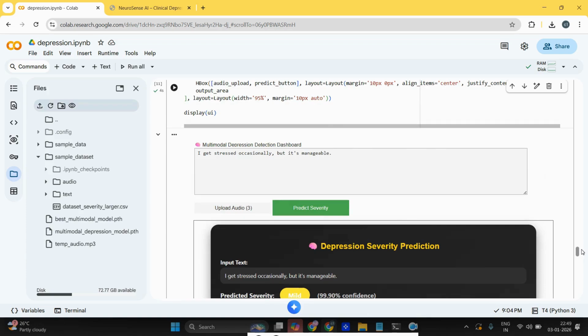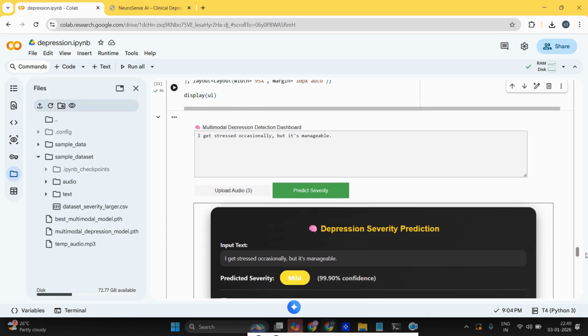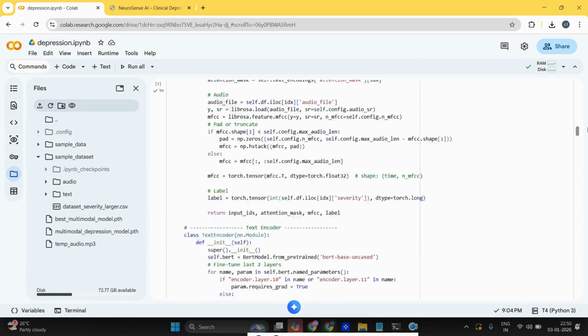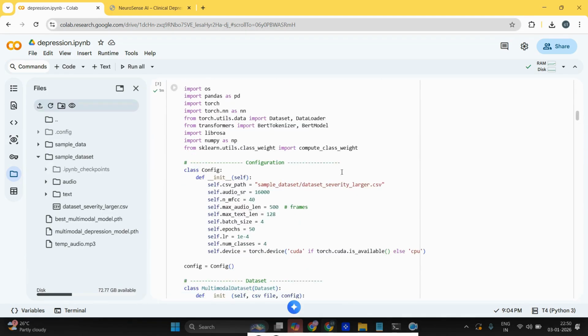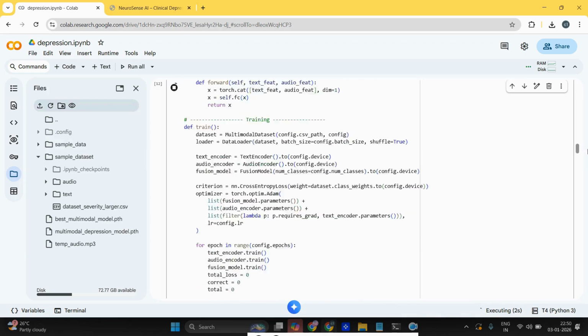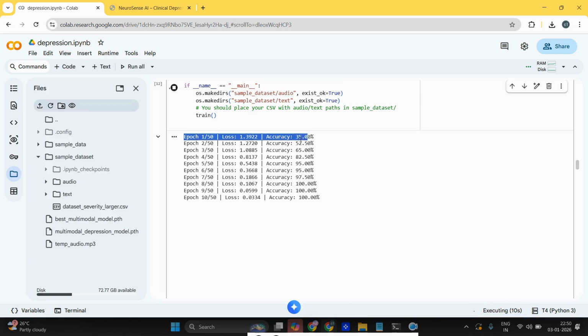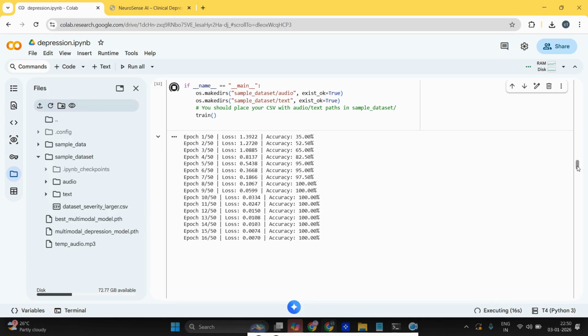So like that we can give different data and we can check out the result, how it's performing. Right now I'm running the code here. We can see the training loss as well as accuracy. Now the program is running. I have given 50 epochs, so accuracy is improving from 35 to 100 percent. Once it's completed we can go for testing also.